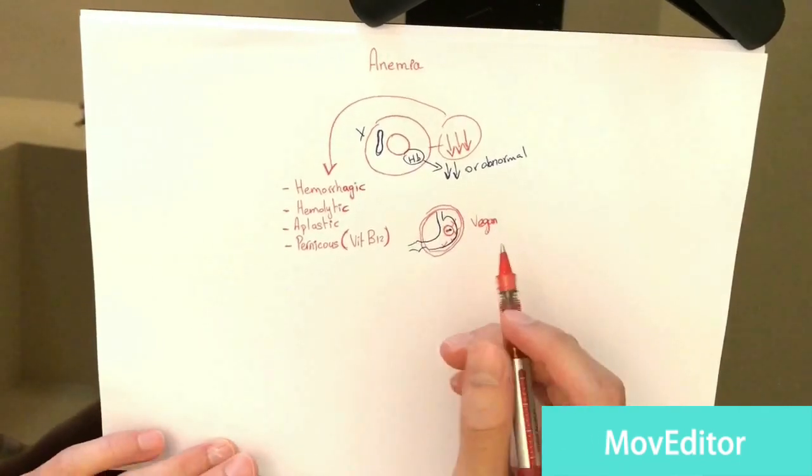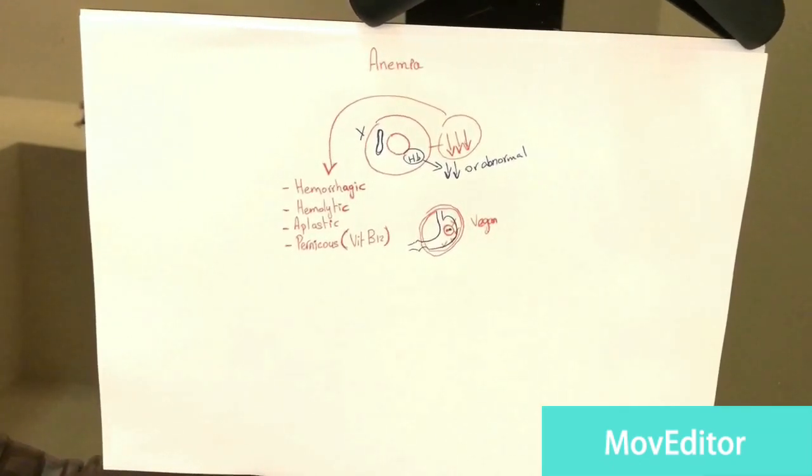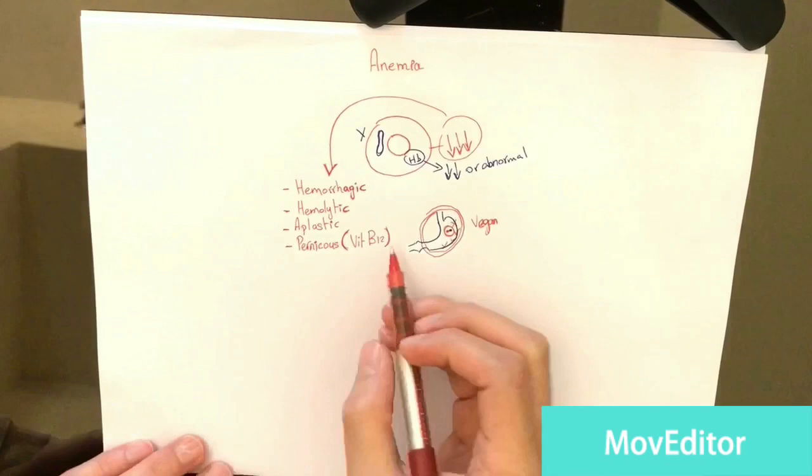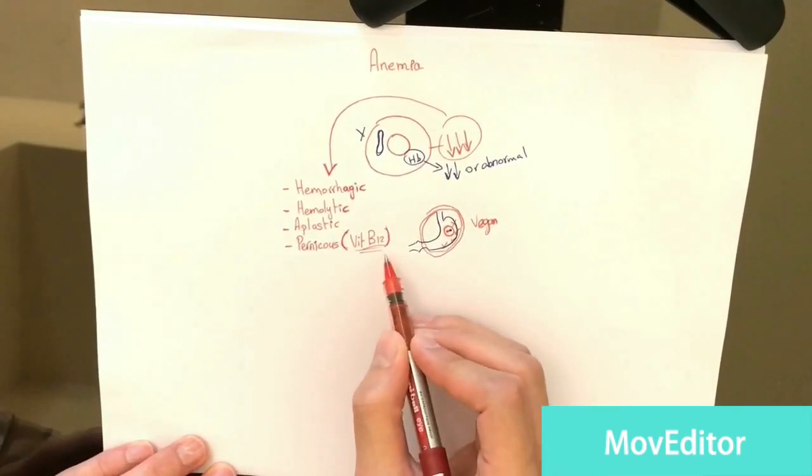So people who have autoimmune destruction of the stomach, also known as autoimmune gastritis, or someone who has had a gastrectomy, a surgery in which they remove the stomach, or someone who is vegan, are most likely going to have vitamin B12 deficiency.